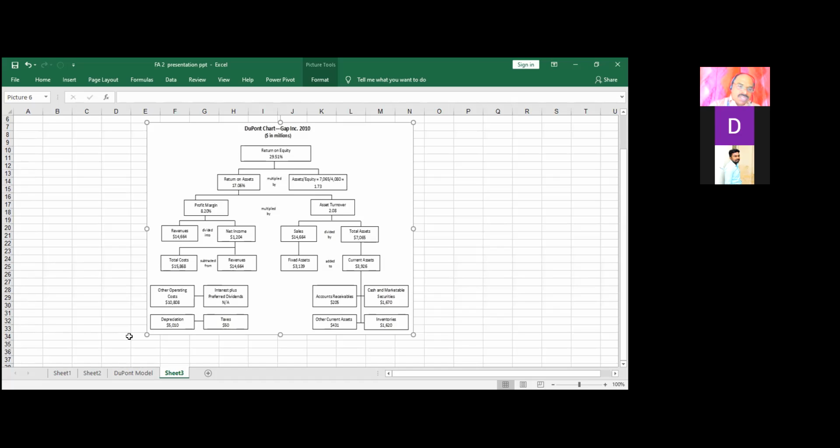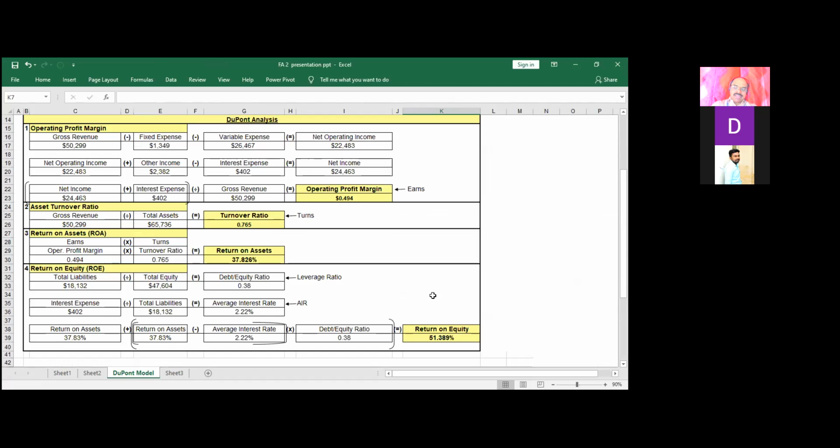Okay, go to sheet number 3. What is your final comment about this return on equity? You have mentioned something, 51.3. Yes, sir. According to me, sir, Wipro company is growing very rapidly, so I suggest that Wipro is very good for long-term investment, sir. Even in this pandemic it is good, sir. So that's why I think it's good for long-term investment. You will say it is good because it is 51%. That is why you are saying good.